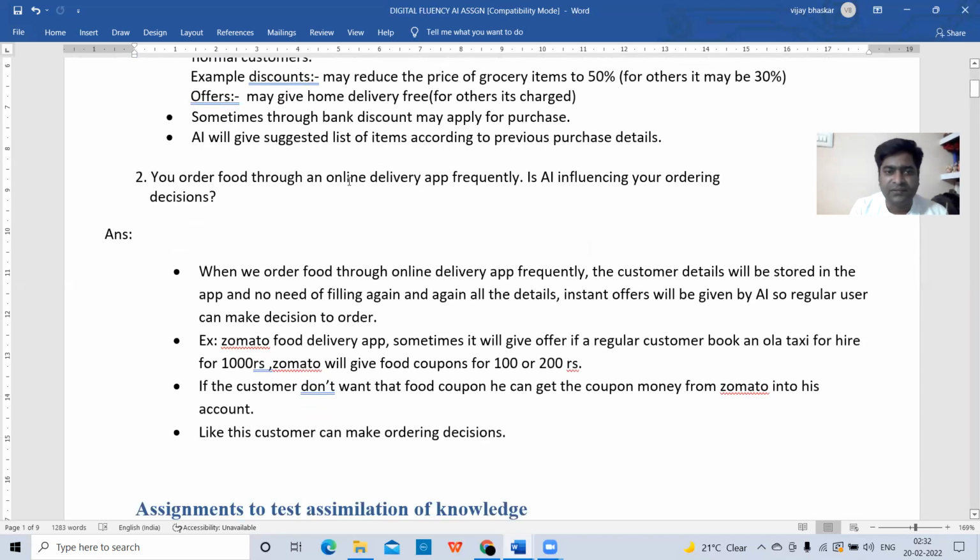And you order food through an online delivery app frequently. Is AI influencing your ordering decisions?